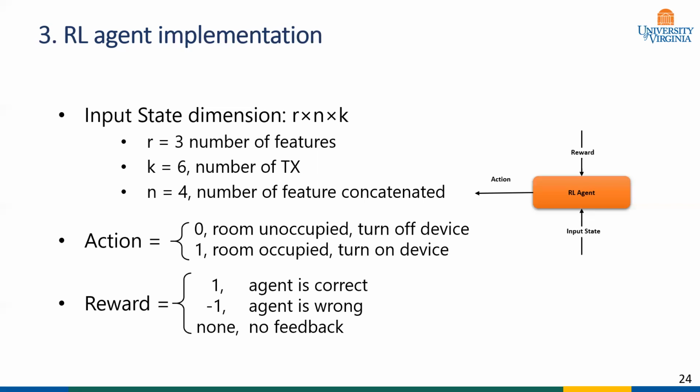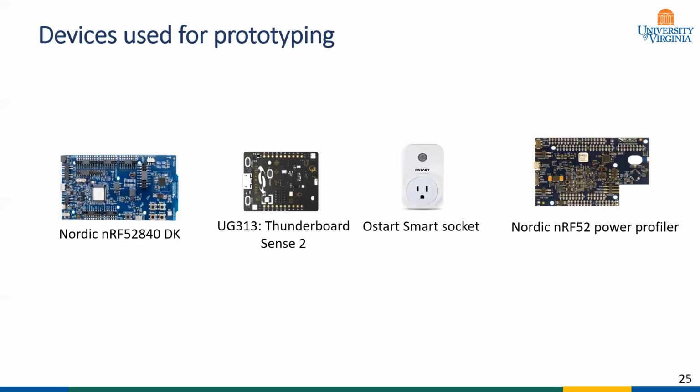Finally, it can often happen that there is no feedback from the system. In this case, the agent gets no reward and the system stays stable. We have used a DQN algorithm to implement the RL agent. Due to time limitation, we are not discussing the algorithm here. However, it is discussed in detail in our paper.